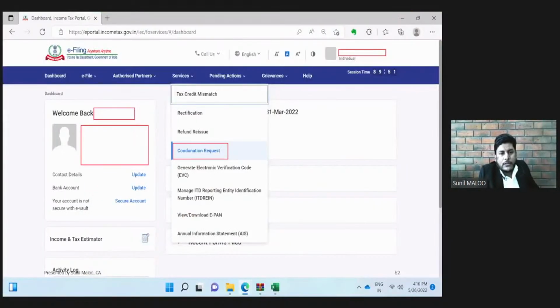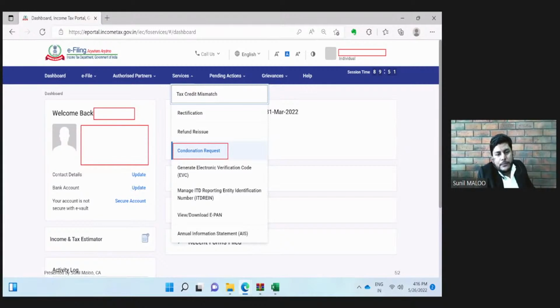Condonation means sometimes timelines are given in the Income Tax Act and the assessee fails to do some particular act within the time given. So for the delay, there is an option of condonation request. For example, all the assessee individuals who are not signing the return by digital signature need to either e-verify the return or send a signed copy to the CPC Bangalore within 120 days of filing the return. That is the time limit given.